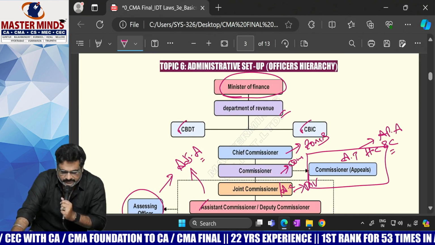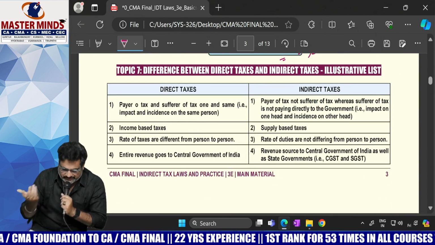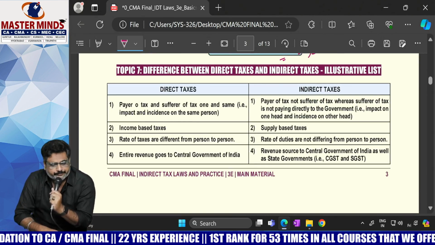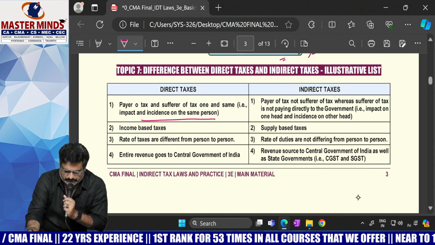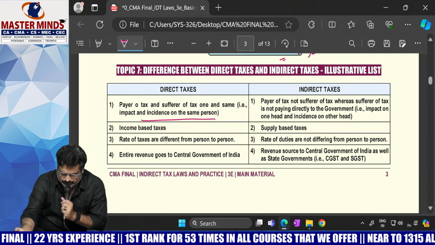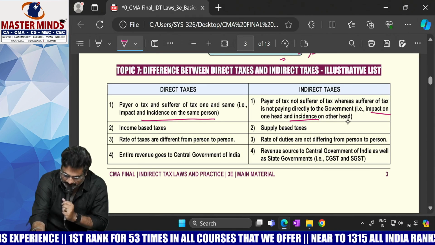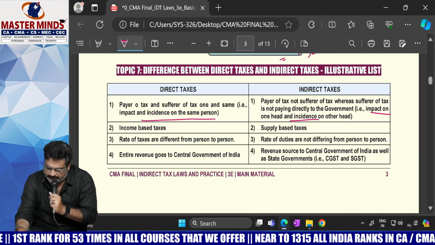Okay? This is topic 6. And after that, we completed topic 7 also: difference between DT and IDT. With direct taxes, incidence and impact are on the same person, that is, the tax burden cannot be shifted. With indirect taxes, impact is on one head and incidence on another, which means the tax burden can be shifted.